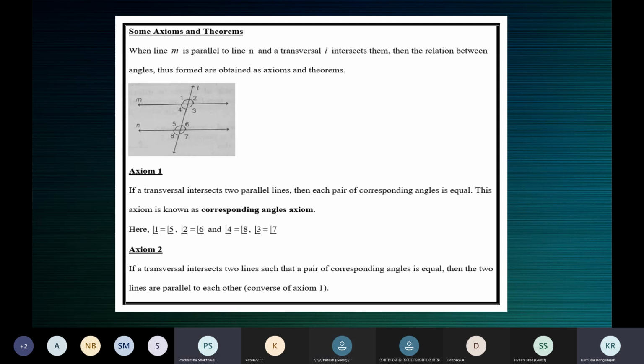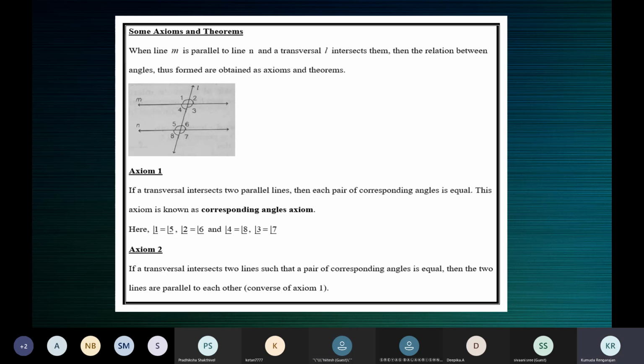If you're given this, the result is each pair of corresponding angles is equal. For the converse of this axiom, you're given two lines cut by a transversal such that at least one pair of corresponding angles is equal. Then the result is that the two lines are parallel to each other.